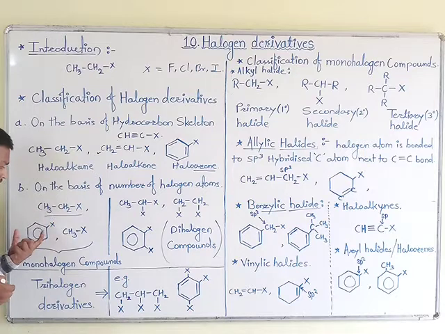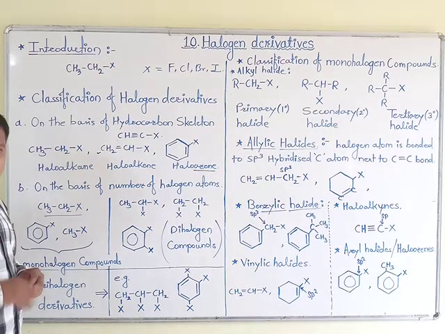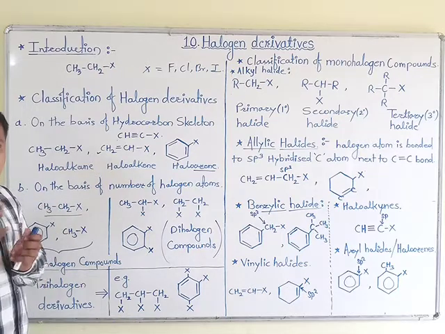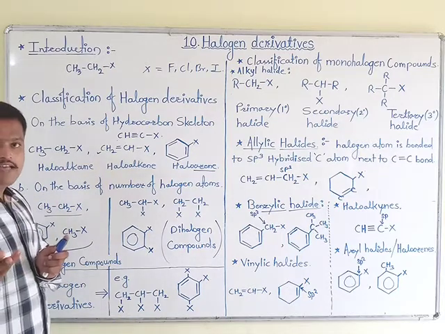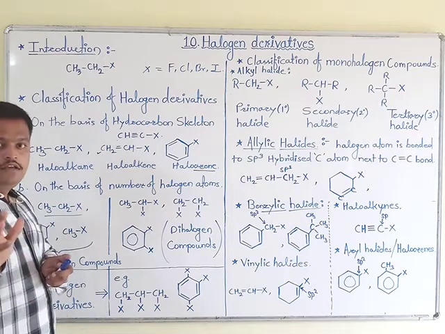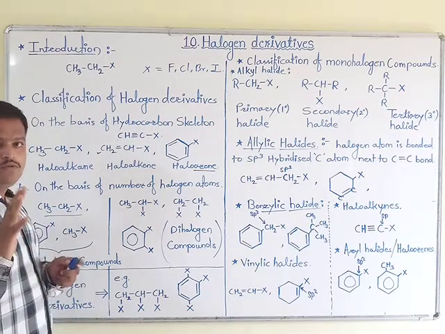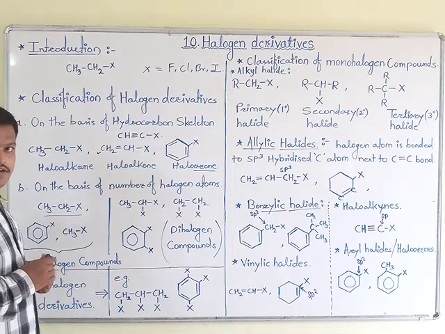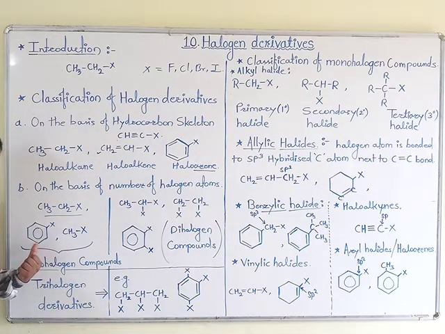Then next example of that is this example. The first example is of an open chain compound. You know very well what is open chain, what is closed chain, and what are aromatic compounds. You studied those compounds in 11th standard. Okay, then this next example is also a monohalogen compound, but in that an aromatic compound is present.